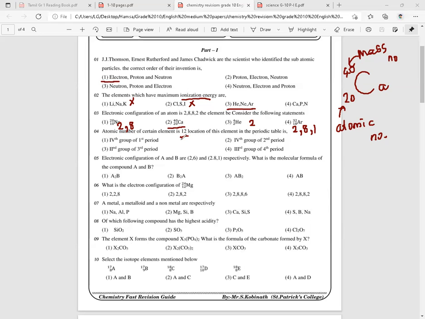First of all, you need to write the electronic configuration for this particular element. So if it is 12, it will be 2, 8, 2. This will be the electronic configuration. 2 plus 8, 10, 10 plus 2, it will be 12, right? So you see, look at the last number. By looking at the last number, you can find out the group number. Okay, the last number denotes the group number. So here the group number will be 2. The group number will be 2.